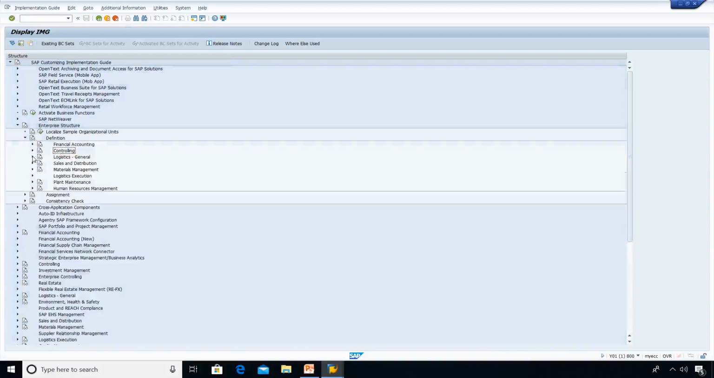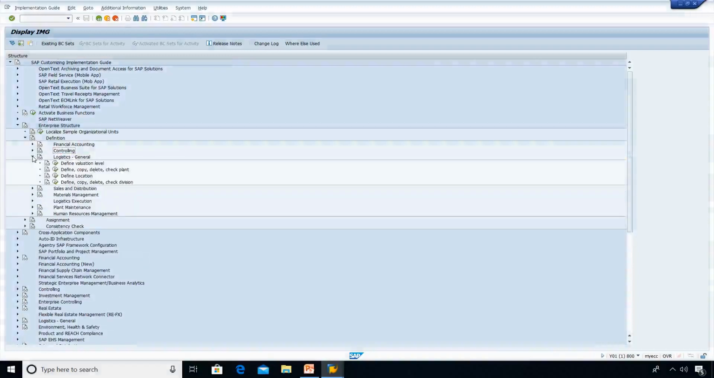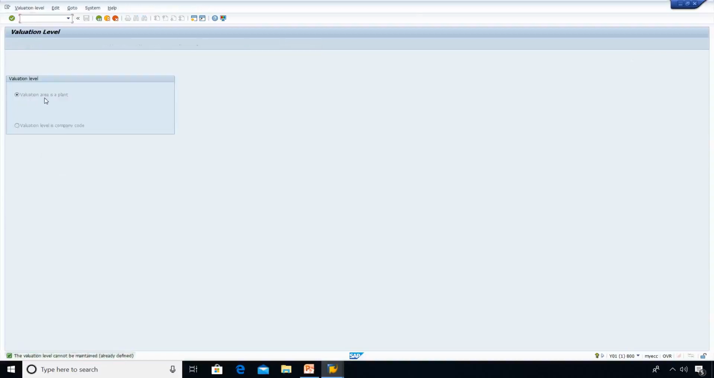Now mainly we are into the logistical part. We are going to deal with this one mainly. Here you can set the valuation level. What is a valuation area? It is just the material valuation area. It can be either plant level or company code level.